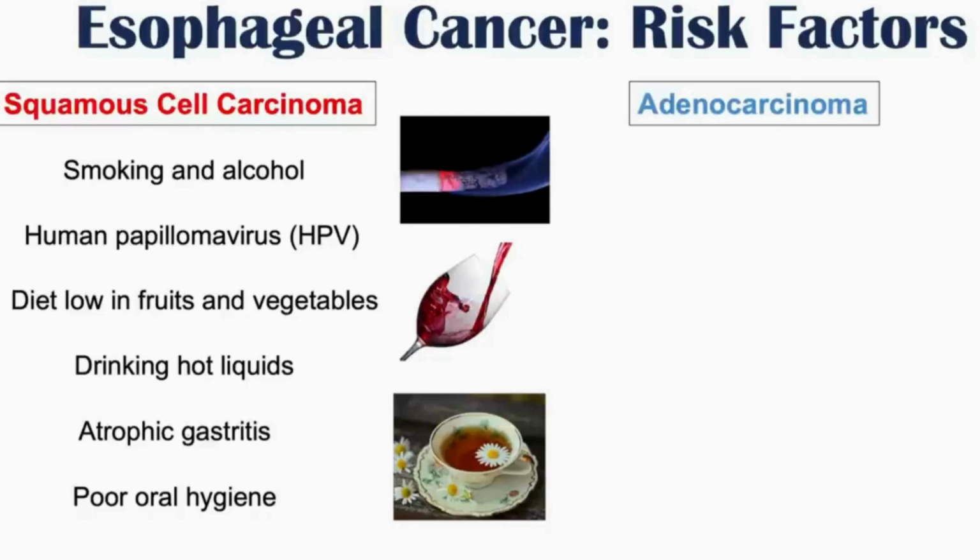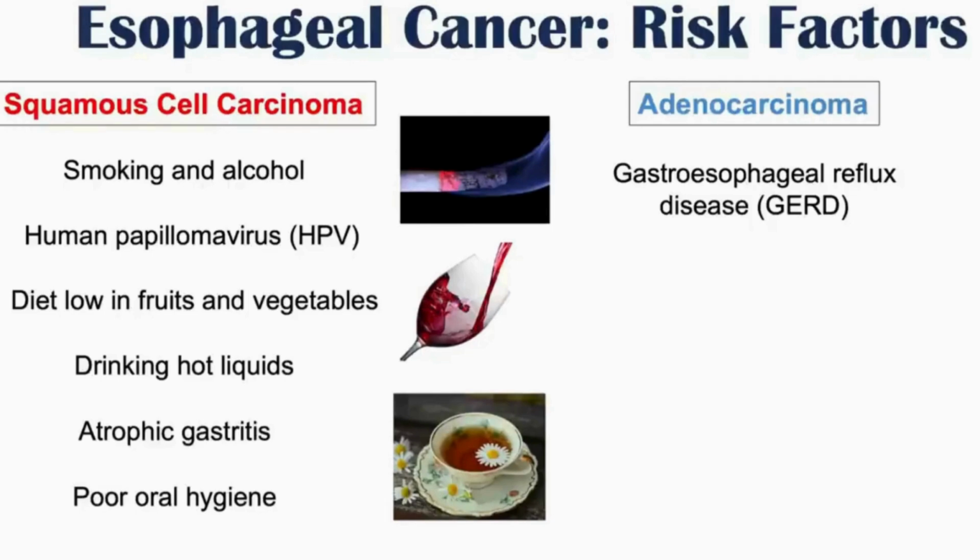Now, risk factors for getting adenocarcinoma include some of those same risk factors we have just mentioned, but there are some other ones as well. So one of them, and the most important and most common, is going to be gastroesophageal reflux disease, or GERD. So having GERD, so having that chronic reflux of acidic gastric contents into the lower parts of the esophagus, is going to be a major risk factor for getting adenocarcinoma.